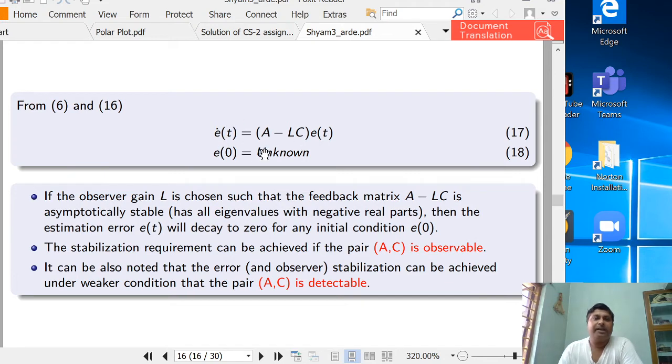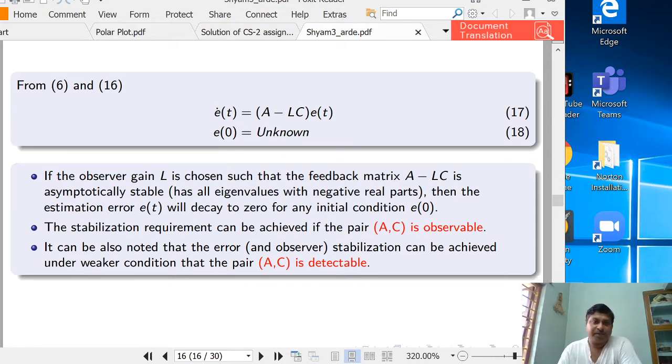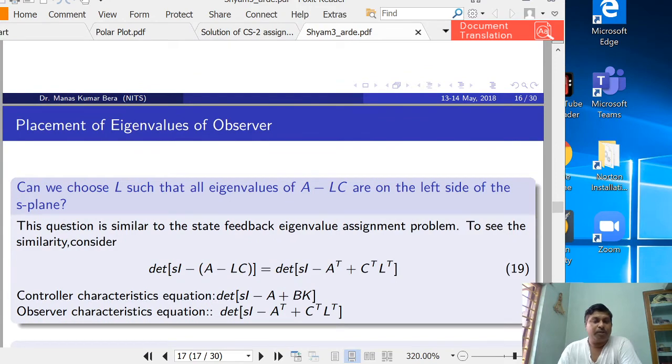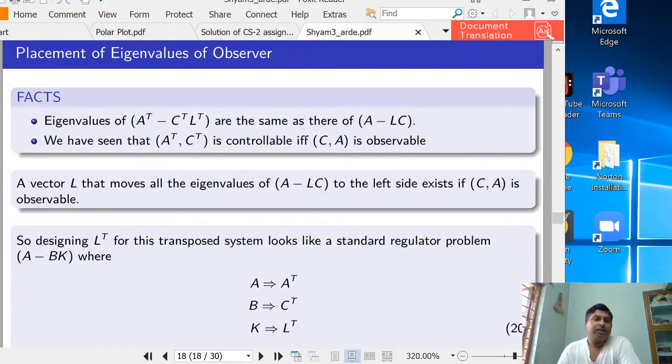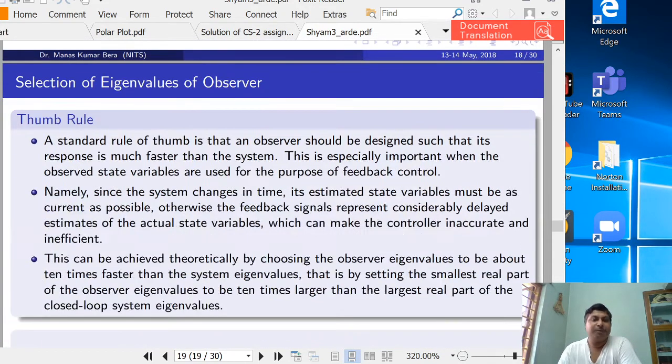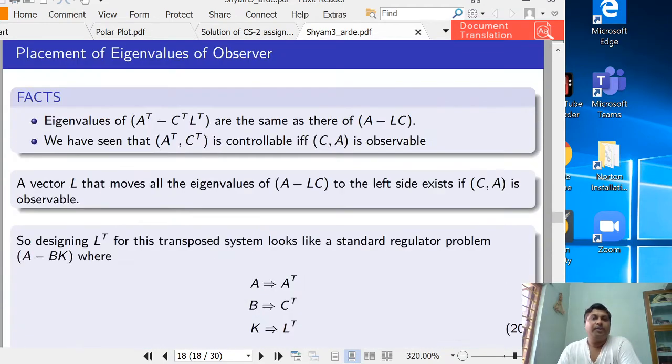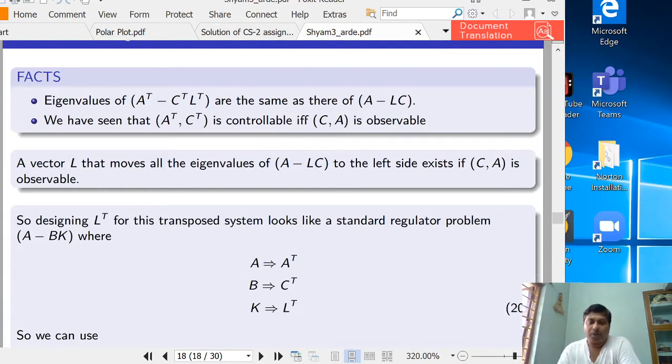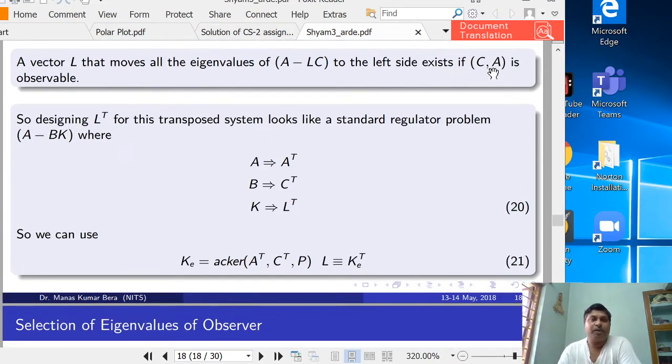Then we can guarantee that for any initial condition the error goes to zero as t tends to infinity. We have proved that this placement is possible only if the pair (C, A) is observable.